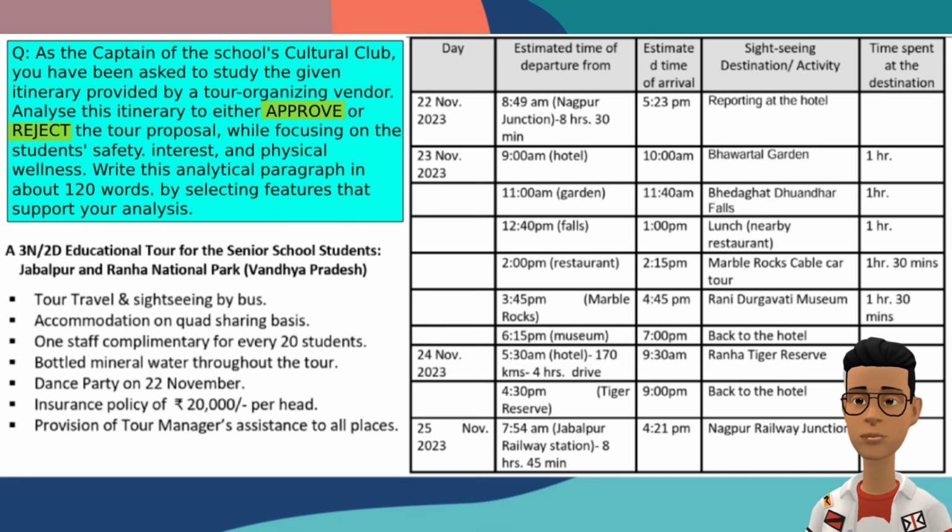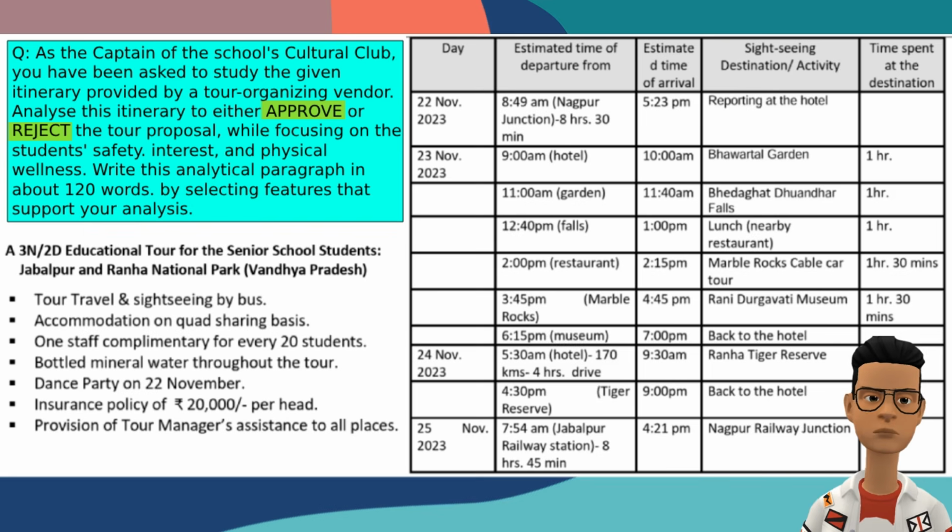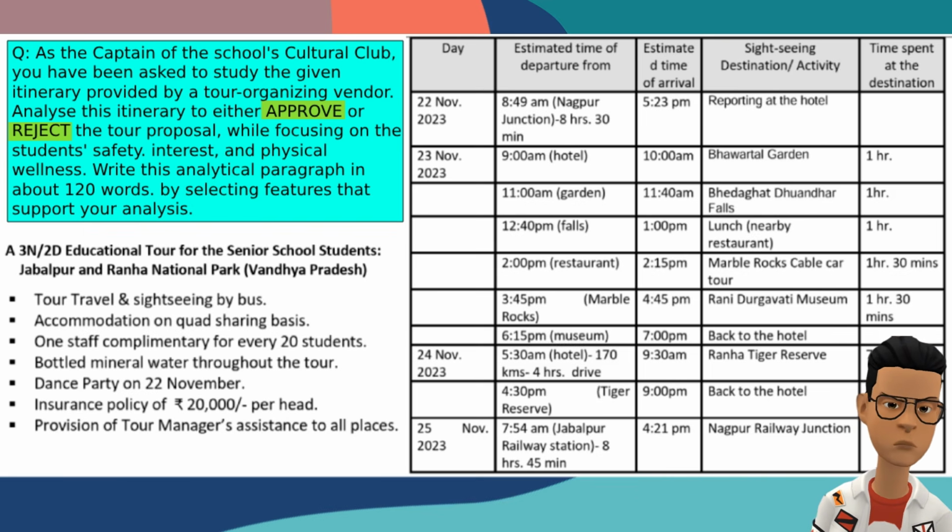The question says that you have to accept or reject the plan for a students' tour. This is your choice, to accept or reject it. If you choose to accept it, write all the positive things you can find in the data. And if you want to reject it, write all the negative things from the data. So, if you can easily find many positive things, then you should accept it. Look at the data. What positive things can you find?